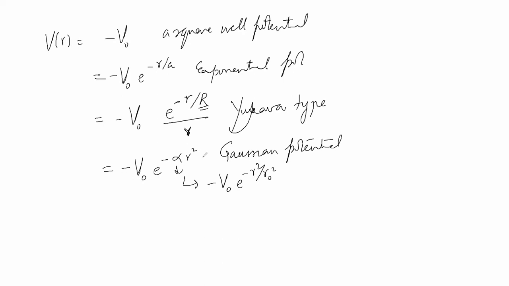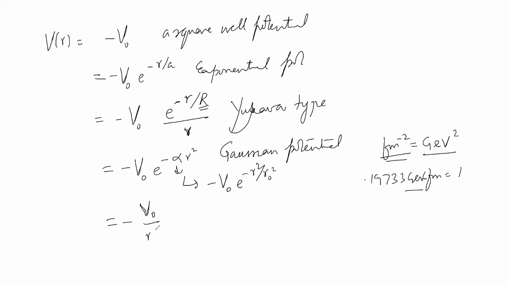Here alpha will have the dimension of distance minus 2. That means in general we write this will have a dimension of Fermi minus 2, or it will have the dimension of energy square. Okay, both are one and the same thing, because 0.19733 GeV Fermi is equal to 1. Therefore Fermi inverse is related directly to GeV. Or you can have, say, a potential minus V naught by r square.